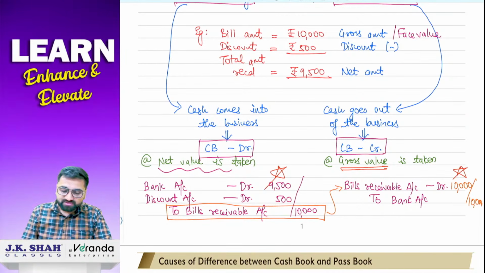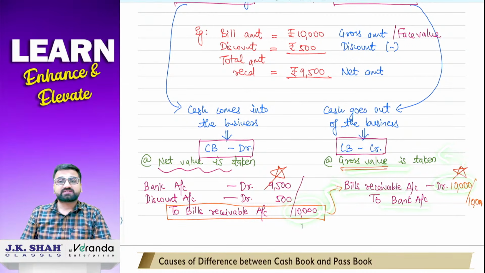So why gross value? Because see, we had solved this by passing a journal entry. Whenever you pass the discounting entry, it will be bank account debit, discount account debit to bills receivable. In bills receivable, the total value of the bill 10,000 will appear, and in case of dishonored, this entry only will be reversed. So when we reverse this entry, it will be bills receivable account debit to bank account. And in bills receivable, we are going to write down the same amount, 10,000. So this 10,000 is nothing but the gross value. And that is why it is said that in case of dishonored, we take gross value, and in discounting we take net value. Understood? Chalo, very good.